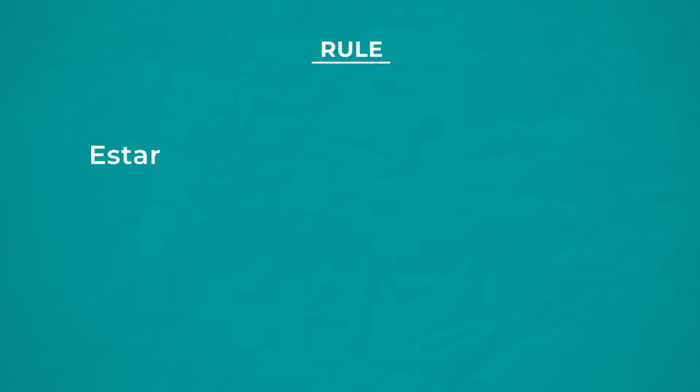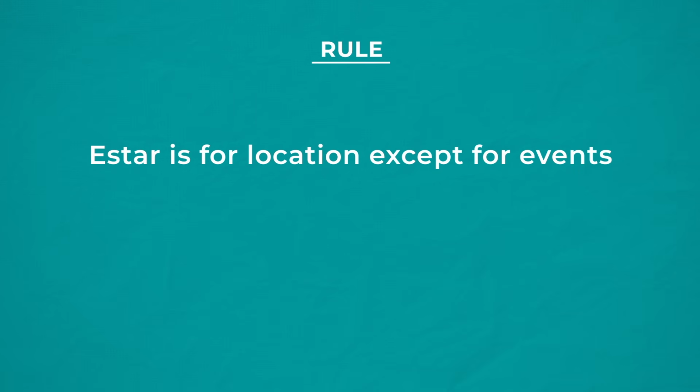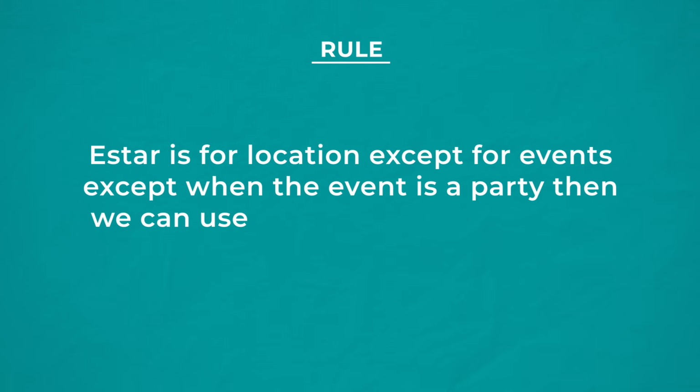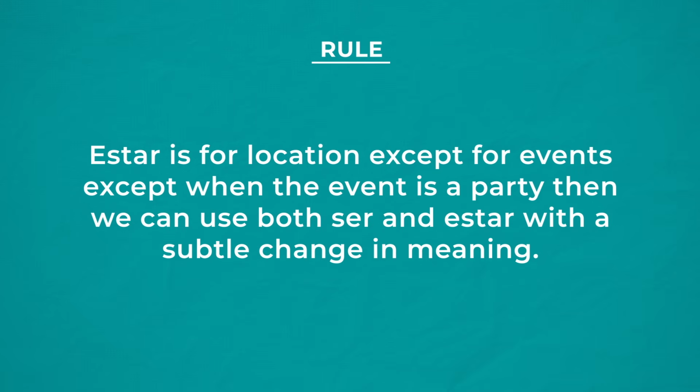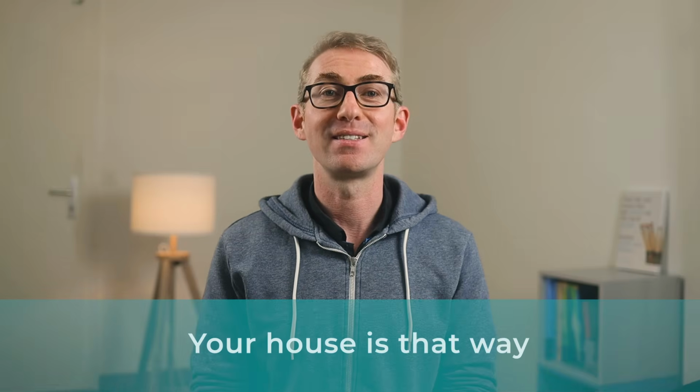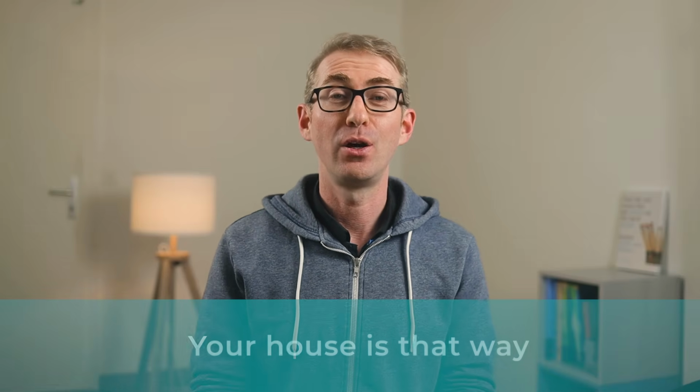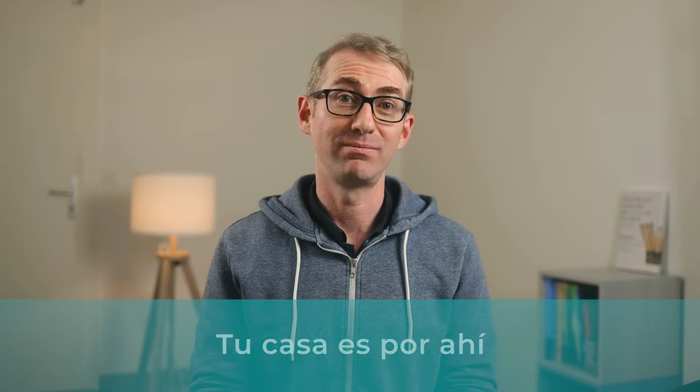So now this suggests that the new rule could be estar with location except for events, except when the event is a party. Then we can use both ser and estar with a subtle change in meaning. But then you'll find examples like this. Your house is that way. Tu casa es por ahí.